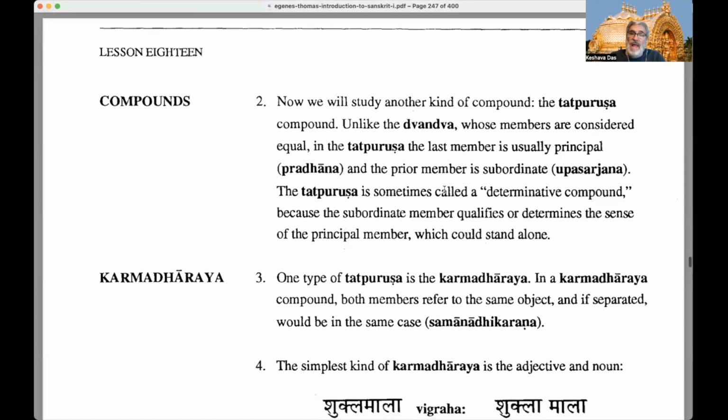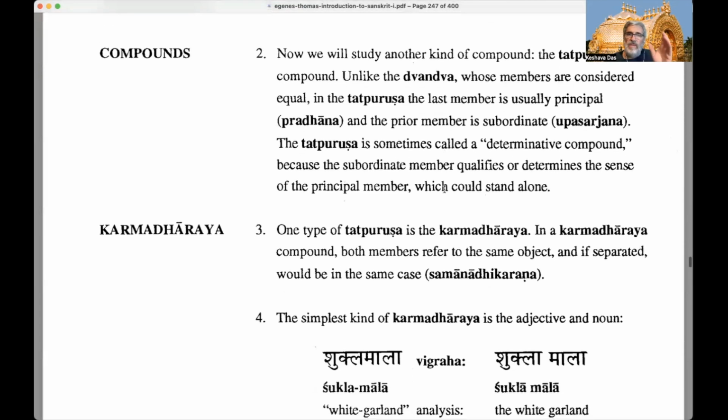In the Tatpurusha, the last member, the one to the right if there are many members, at the end of the compound, is usually considered the principal, or in Sanskrit, pradhana. And the prior members, the ones coming to the left, are subordinate, upasarjana. So we have pradhana and upasarjana, the principal or subordinate members of the compound. Whereas in dvandva, they're all considered equal, right?